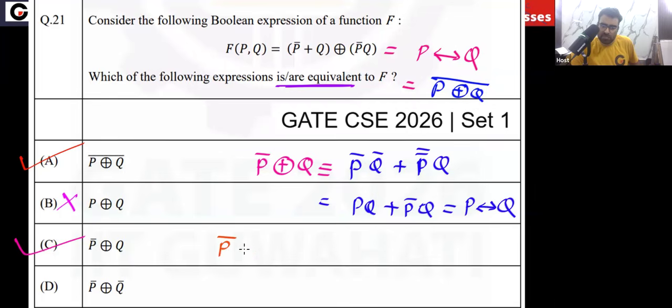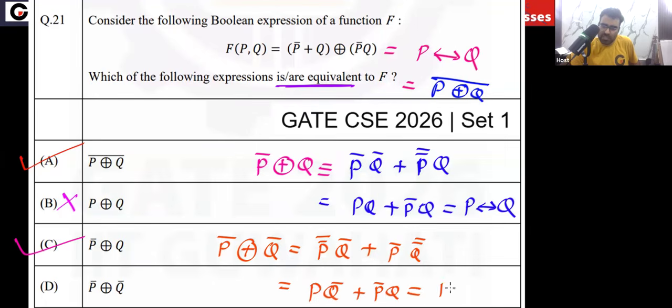P bar exclusive or q bar. Here you can notice it is x, it is y. So it will be x bar y or x y bar. So you can see what it will become. It will become PQ bar or P bar Q. That is basically same as P exclusive or Q. But our F is basically P exclusive or Q whole complement. So this is also not equivalent. So for this question, the answer will be option A, comma C. Very simple question. I hope you understood.